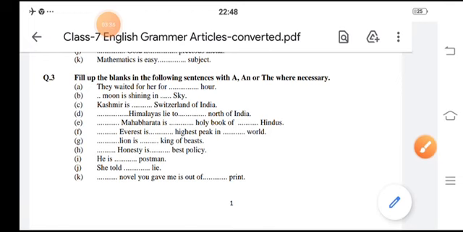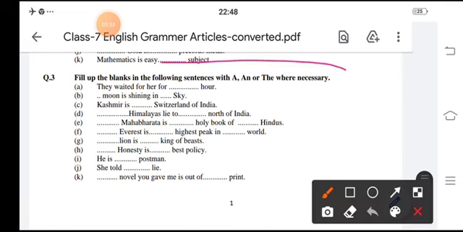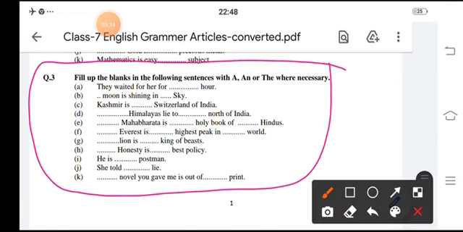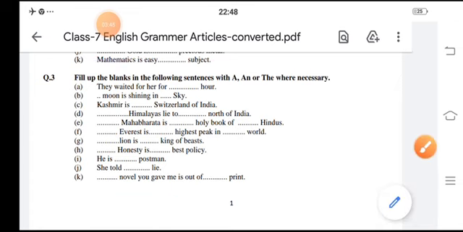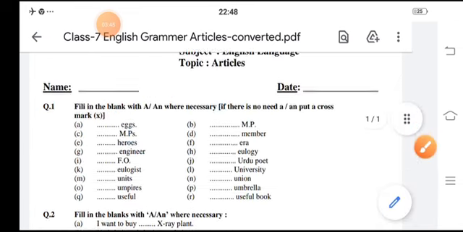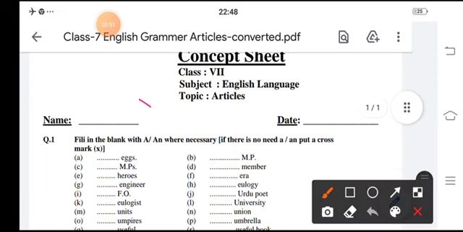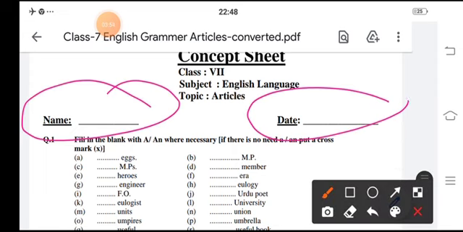So students, fill in this exercise where a is required, an is required, and the article the is required. Fill in these sheets and write your name here along with the date.